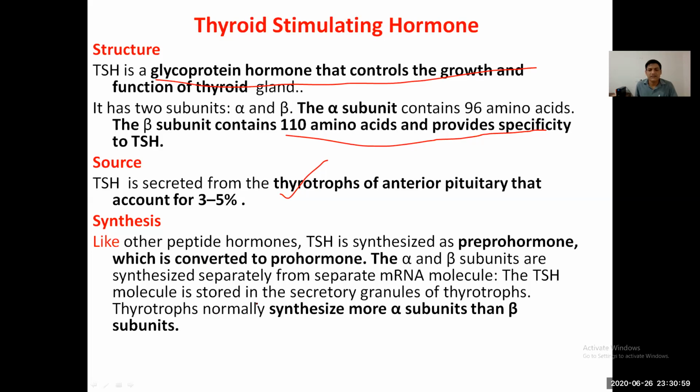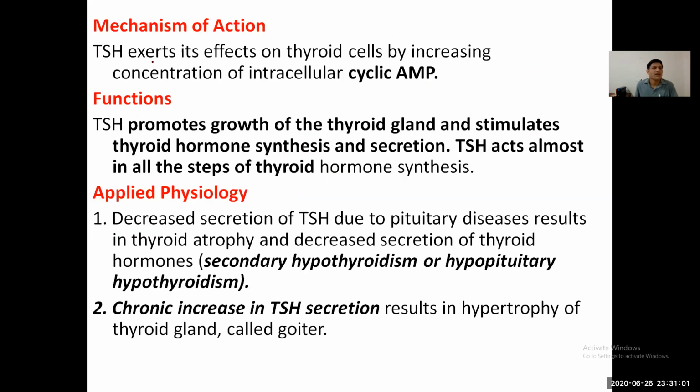Synthesis is like other pituitary hormones. The mechanism of action is exerted on the thyroid cells by increasing the concentration of intracellular cyclic AMP as a second messenger. TSH promotes the growth of the thyroid gland and stimulates thyroid hormone synthesis and secretion. TSH acts on almost all steps of thyroid hormone synthesis.